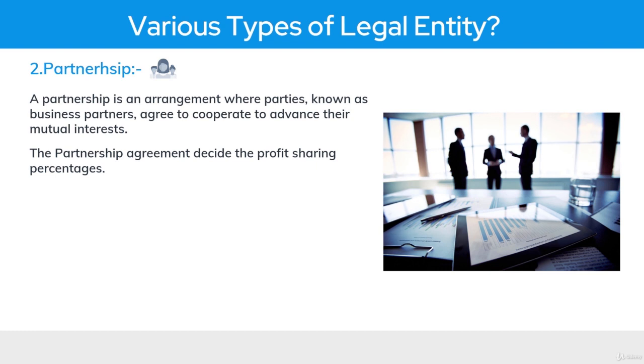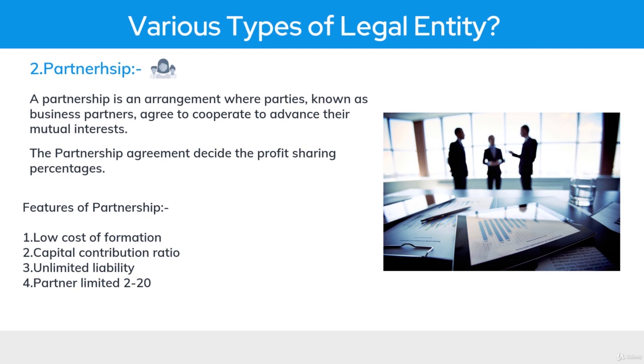If you look at some features of the partnership firm, there's always a low cost of formation both in partnership and in sole proprietorship. And also there is a capital contribution ratio. So whatever capital you are going to put in and whatever capital I am also going to put in the business, we also have to share profit in that ratio only. So if you are putting $100,000 and I am putting $50,000, obviously you will be getting double the profits which the business is making, because I'm putting a little less capital. Also, you can limit the partners from 2 to 20. In some countries, it can vary up to 2 to 50, depending on the country.